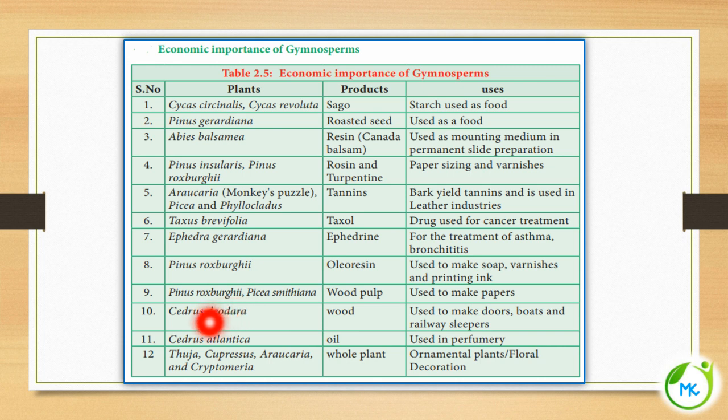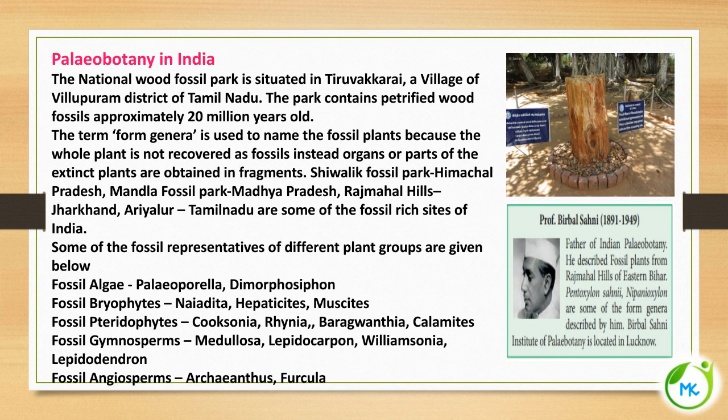And Cedrus deodara, its wood is used to make doors, boats and railway sleepers. And Cedrus atlantica, from which the product obtained is oil, and this oil is used in perfumery. And Thuja, Cupressus, Araucaria and Cryptomeria are used as decorative plants since they are ornamental plants.